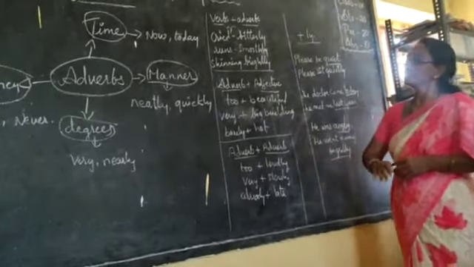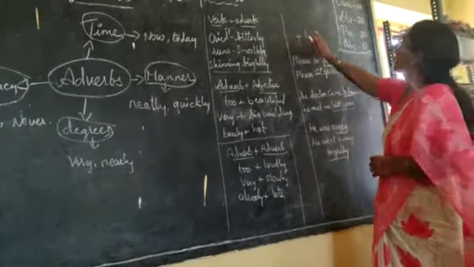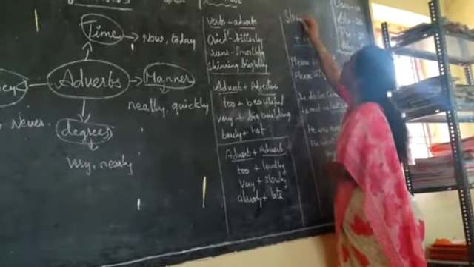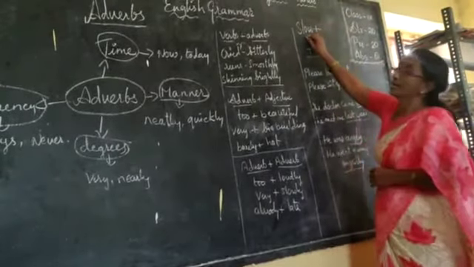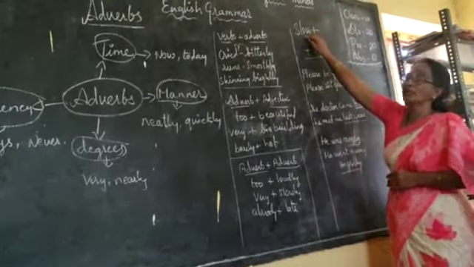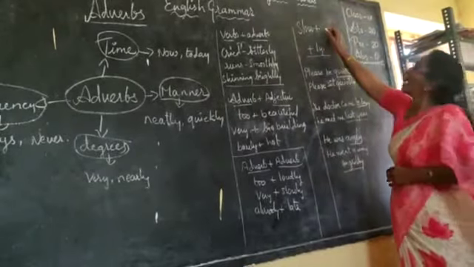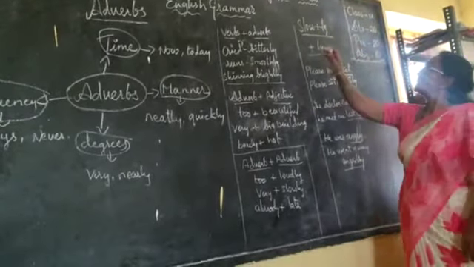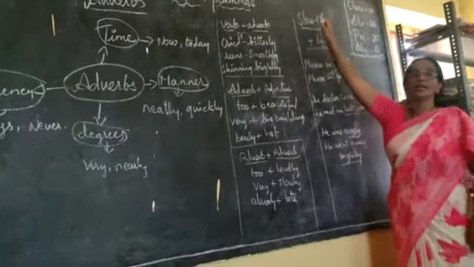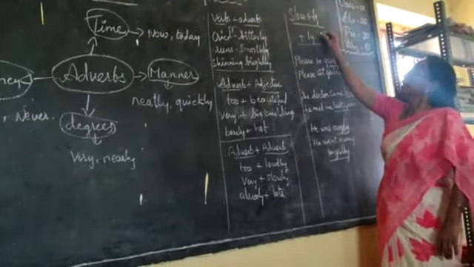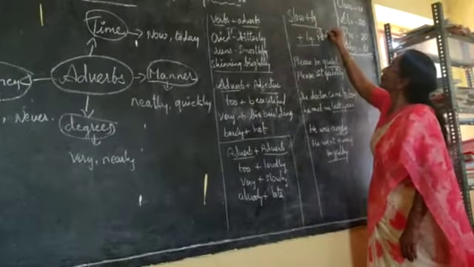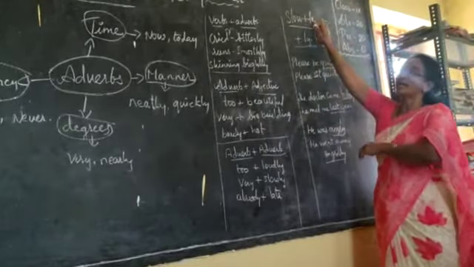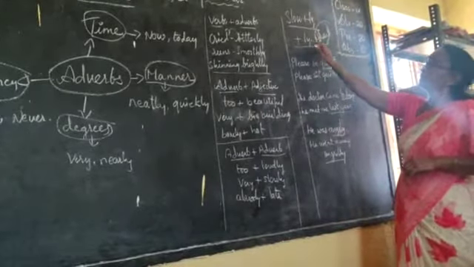Now suppose, for example, slow. Slow is a verb. But when we add ly, it becomes slowly. When ly is added to any verb, it becomes an adverb.